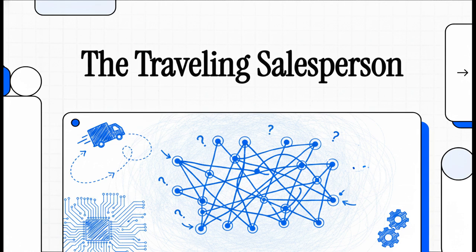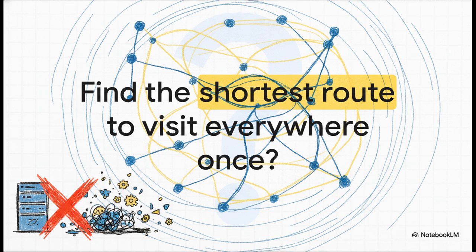So we're going to explore exactly why pure perfection is sometimes mathematically impossible, and how computer scientists use some absolutely brilliant workarounds to keep the whole world running. So what is the shortest route to visit everywhere exactly once? It sounds super simple on the surface, doesn't it? Like, if I gave you a handful of points on a map, you could probably just trace the shortest path right there with your finger.